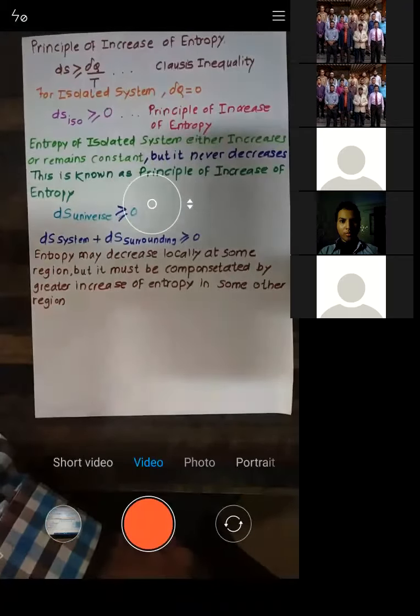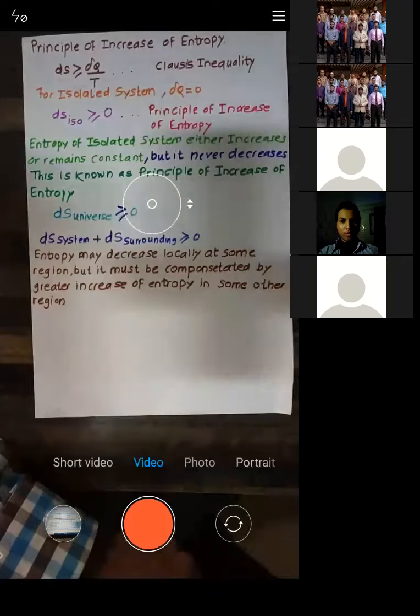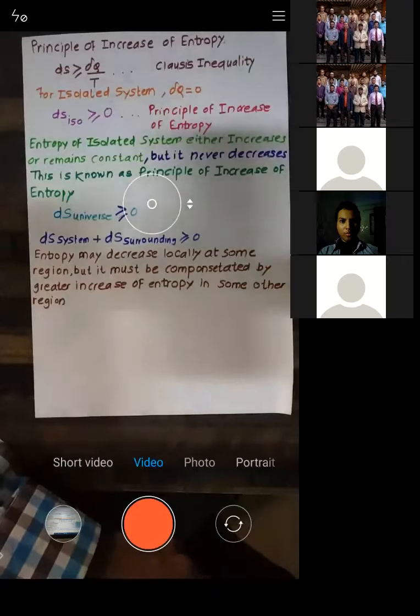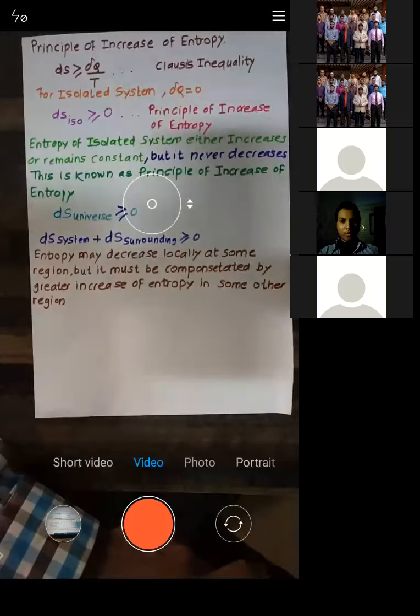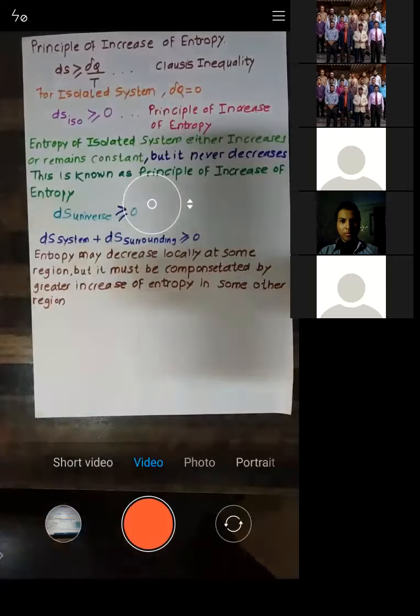Let's say at some point entropy decreased by 5, but in the region where it is increasing, it increases by 10. So the net effect will be an increase of entropy by 5. This is what the statement says.